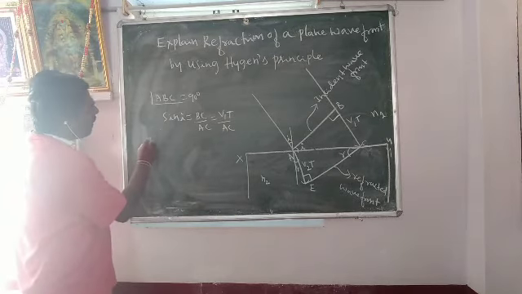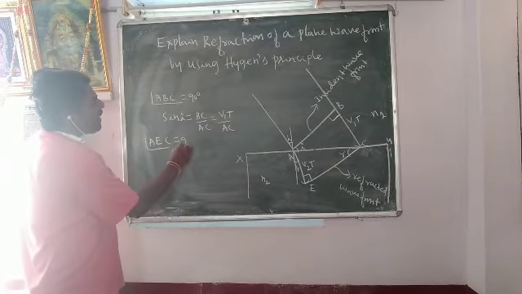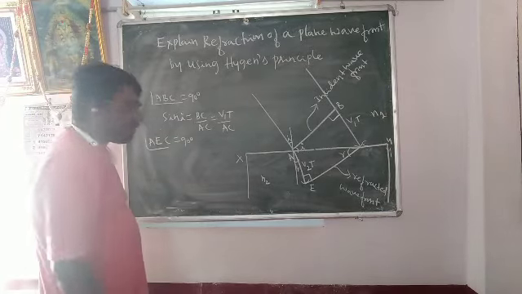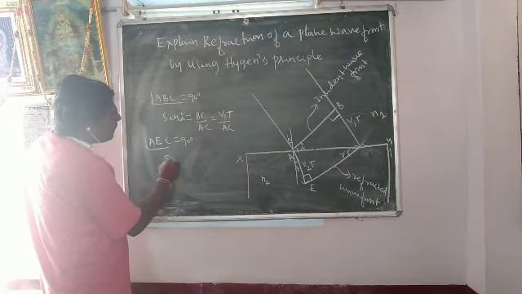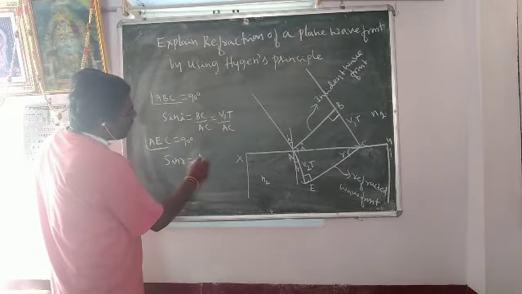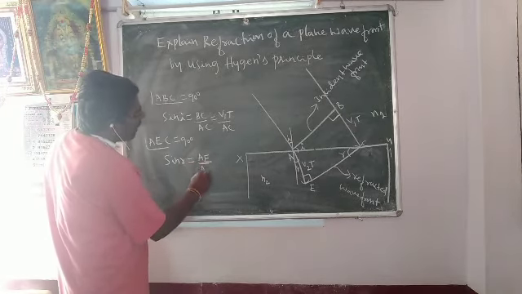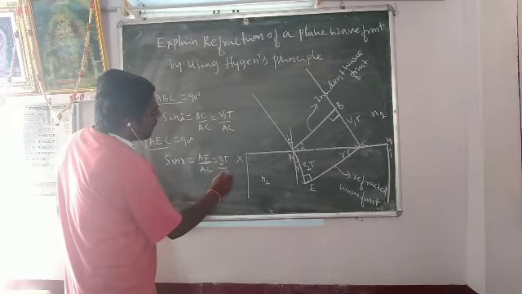In the second triangle, angle AEC is 90 degrees. Define sine r in this triangle. It equals AE by AC, which is equal to V2t by AC.